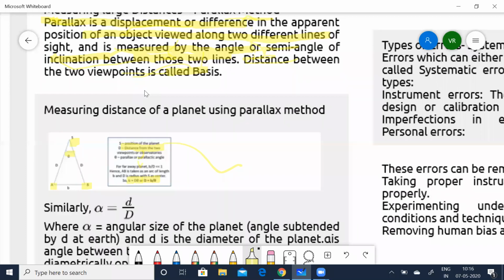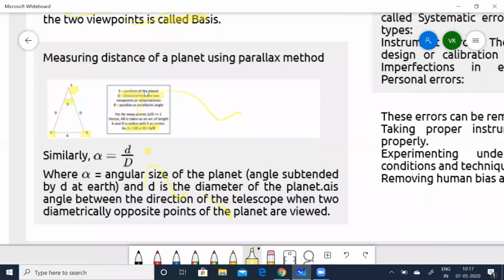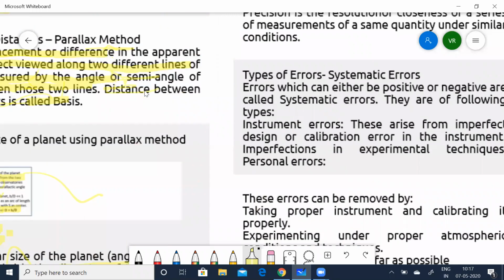Similarly, if alpha is the angular size of the planet, then you can say simply alpha is equal to d by D, where alpha is the angle subtended by d at Earth, and small d is the diameter of the planet. Alpha is the angle between the direction of the telescope and two diametrically opposite points of the planet as viewed.